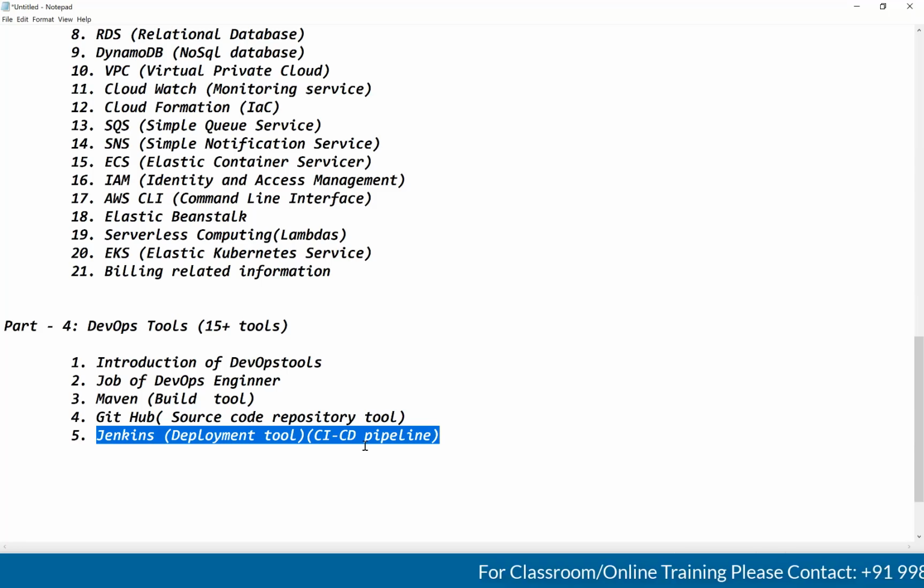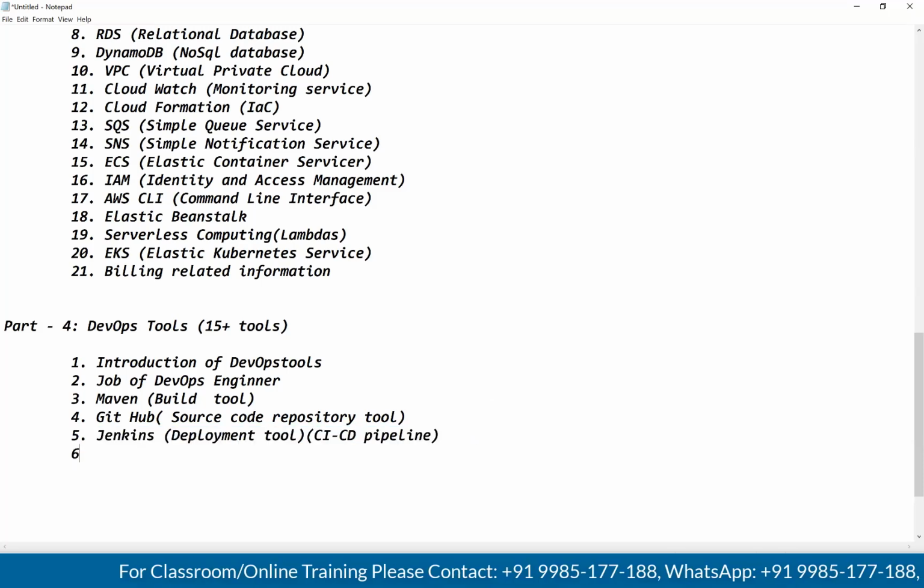Okay. Here what we are doing, guys, we are going to create the CI/CD pipelines. This is a deployment tool. Through Jenkins only, we will deploy the application in the servers, guys. After this, we are going to talk about SonarQube.